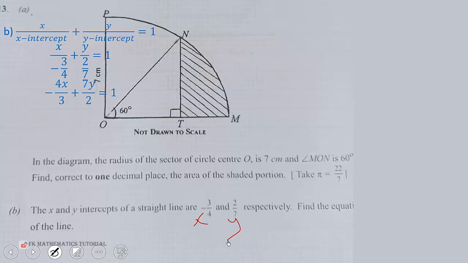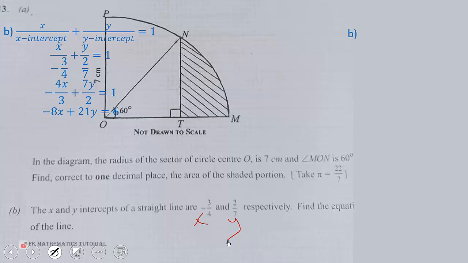So when we simplify this, we get negative 4 over 3 x plus 7y over 2 equal 1, or negative 8x plus 21y is equal to 6. You can end there, or you can multiply through by negative 1 to get 8x minus 21y is equal to negative 6.